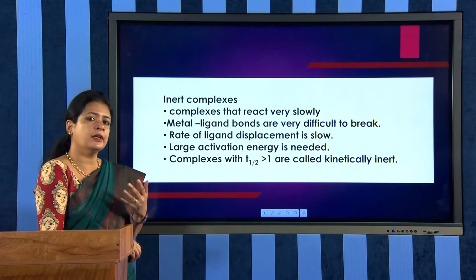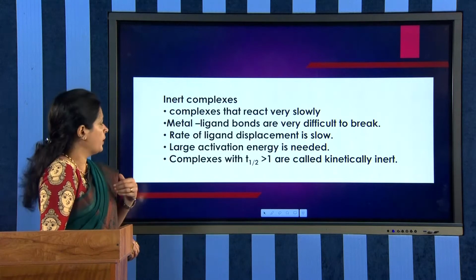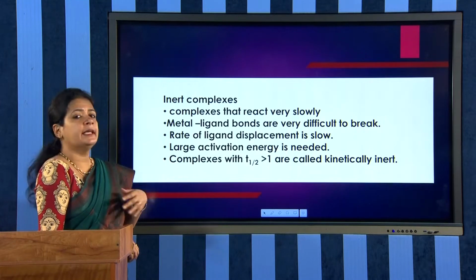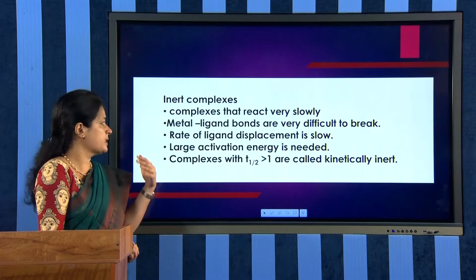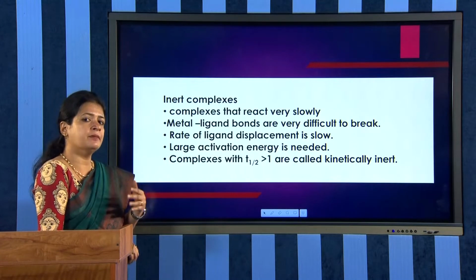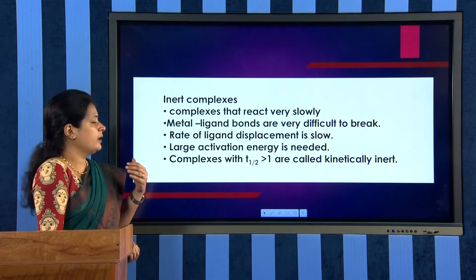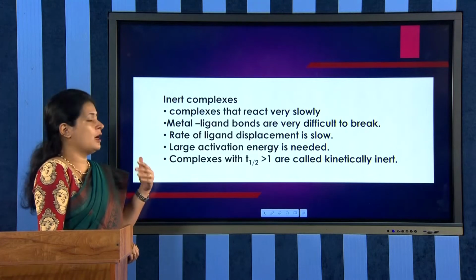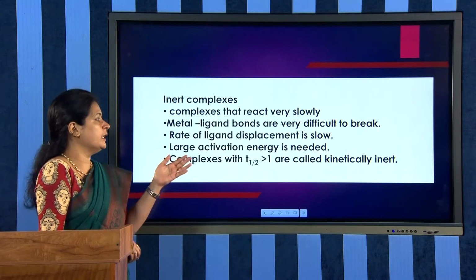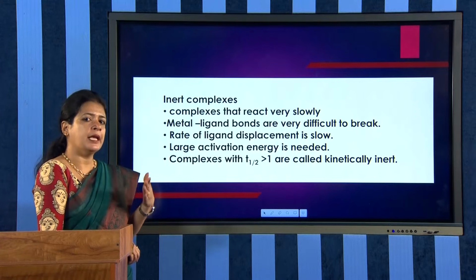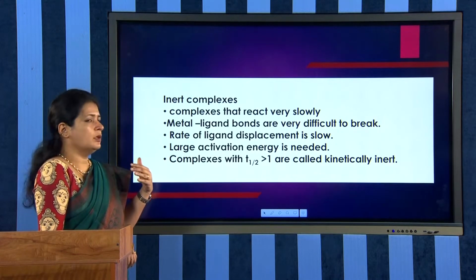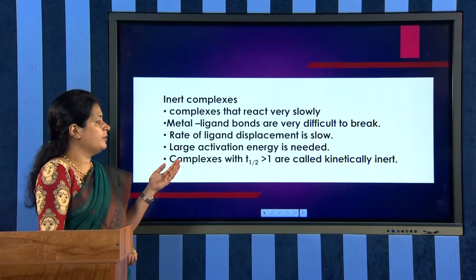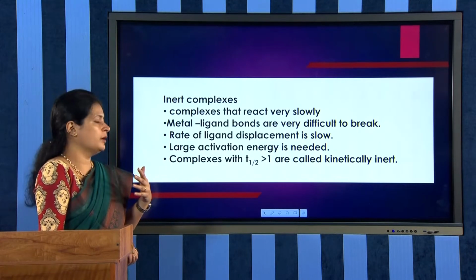And also the rate of ligand displacement in inert complexes will be very slow. And the reason is that there is a large activation energy needed for the bond breaking and making in inert complexes. And in these complexes, their T half is greater than 1 minute.